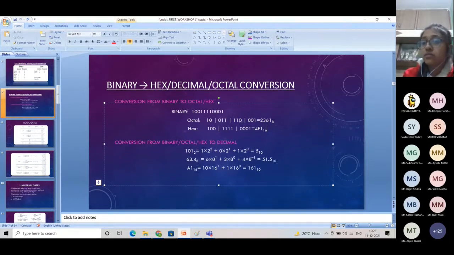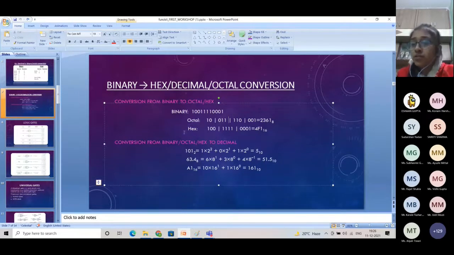You can also do it in your copy if you have some doubts. So we will write 6 in this place. Then 011 is the binary representation of 3, so we will write 3 in this place. And 10 is the binary representation of 2, so we will write 2 in its place. Thus 2361 will be the octal representation of this binary number.